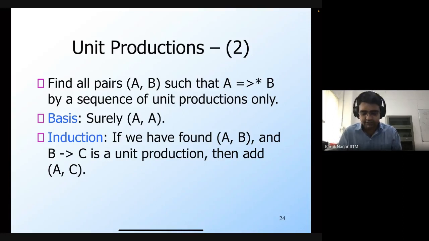So that's why we add the pair A comma C as well. In this way, we find all of the pairs of non-terminals which are involved in derivations with unit productions.